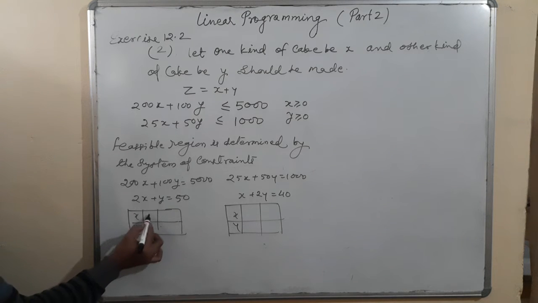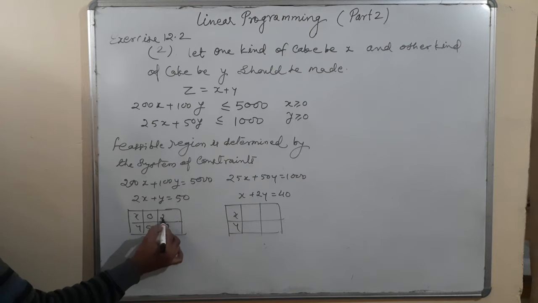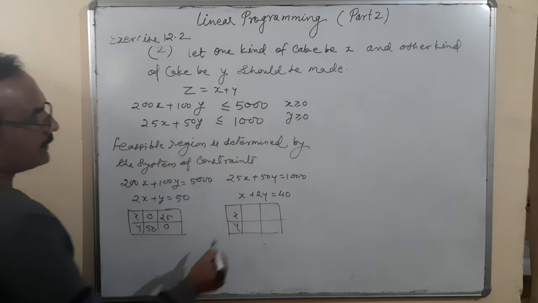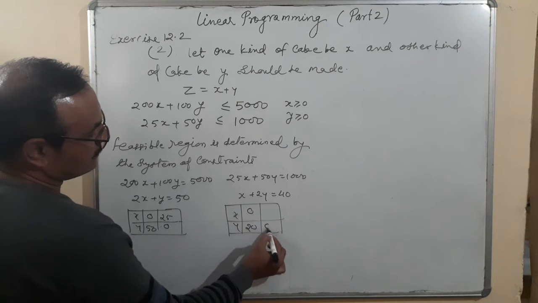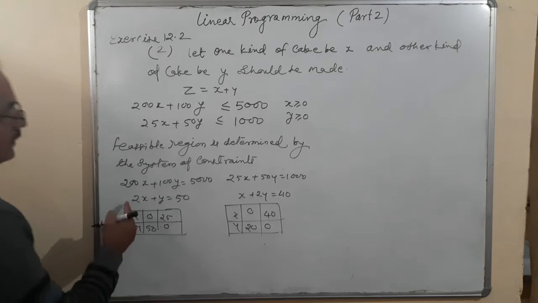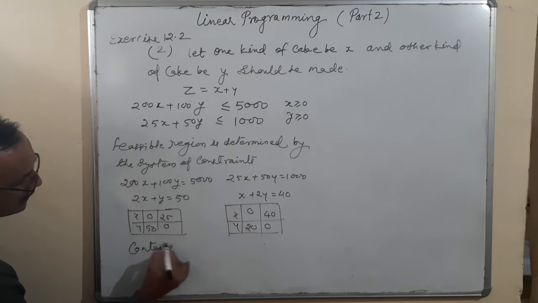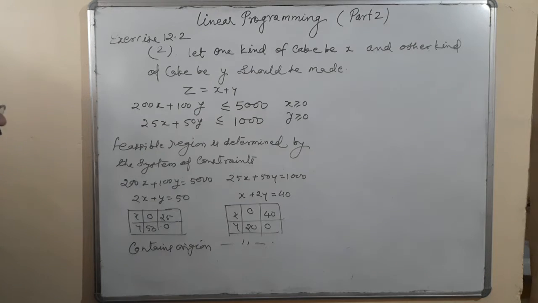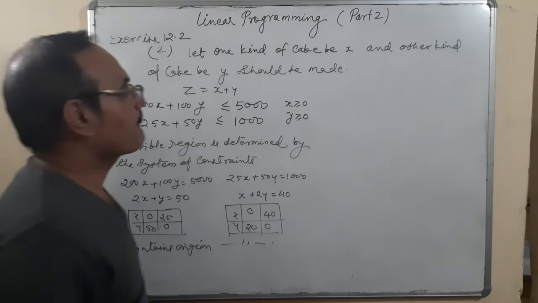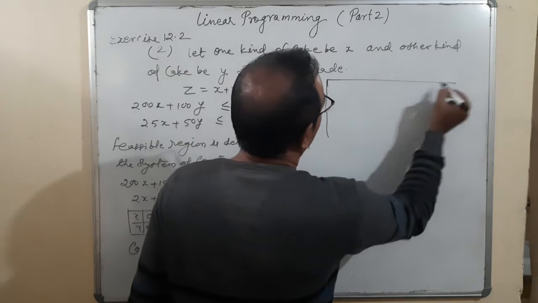For the first, x is 0, y is 50; y is 0, x is 25. For the second, x is 0, y is 20; y is 0, x is 40. Because the inequalities are less than or equal, both contain the origin. This is for the profit equation.